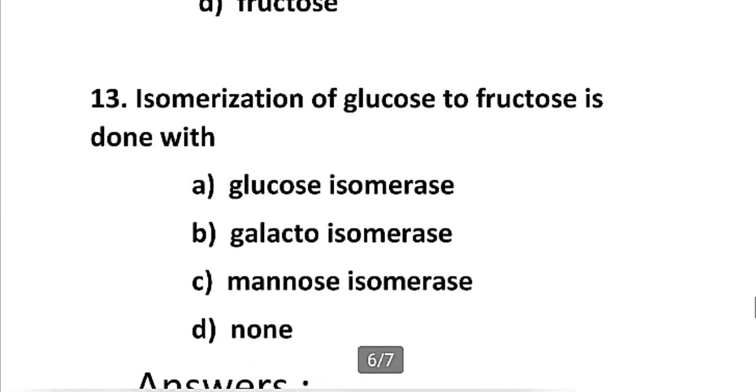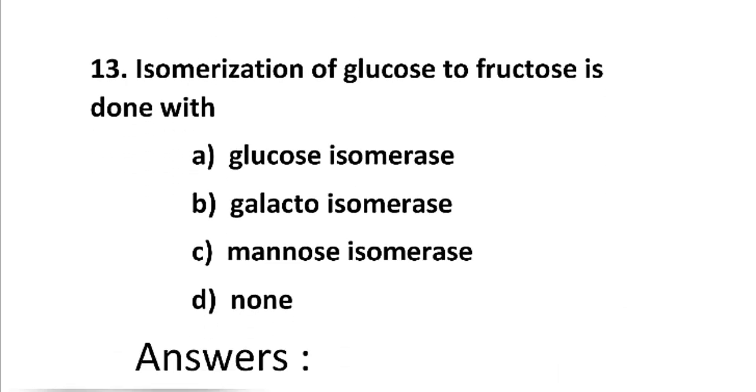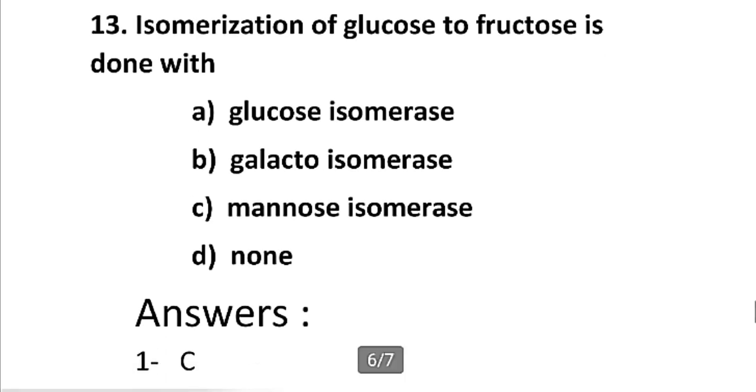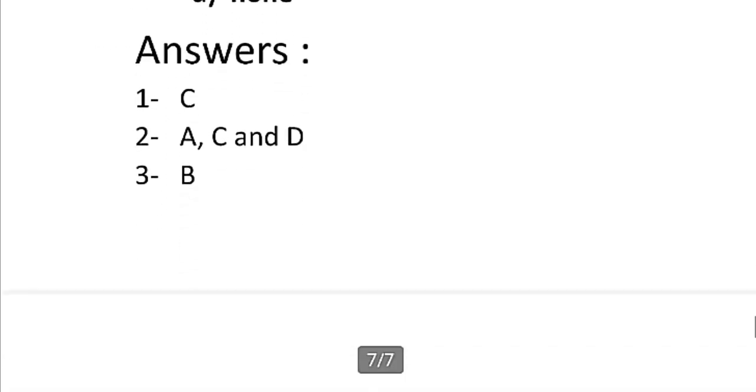Now moving to the next question. Question number 13. Isomerization of glucose to fructose is done with, and the options given are A, glucose isomerase; B, galactose isomerase; C, mannose isomerase; and D, none. And the right answer is A, glucose isomerase. Glucose isomerase does the isomerization of glucose to fructose. So these are the answers to every question.